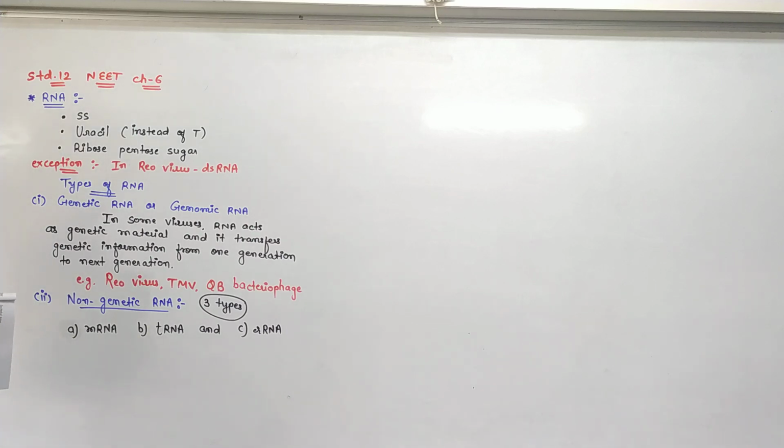Let us discuss each and every RNA in detail. First is rRNA.